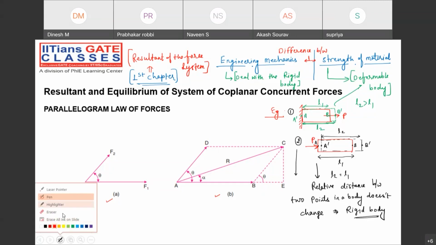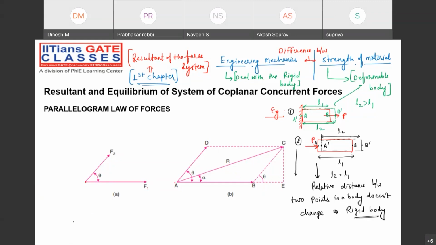Suppose that at a particular point, two forces are acting, F1 and F2. I just want to find the resultant of these two forces. How can we find this resultant?